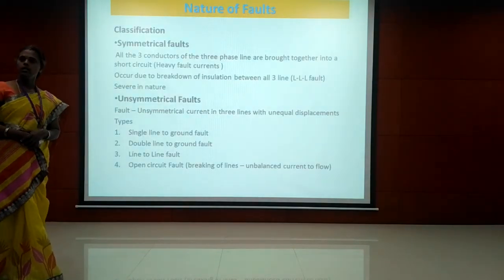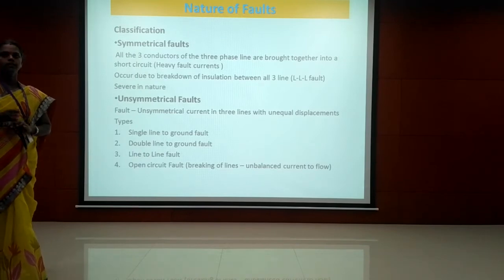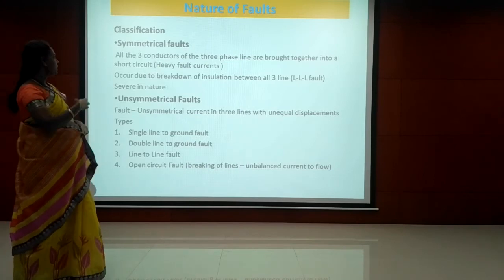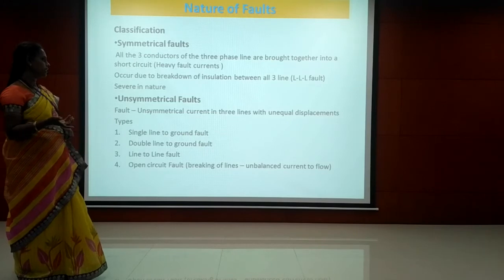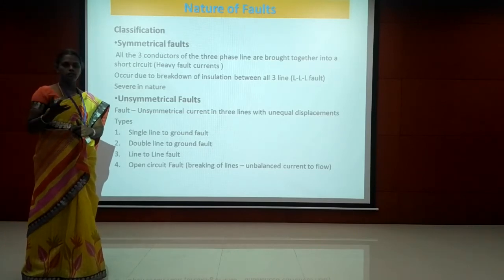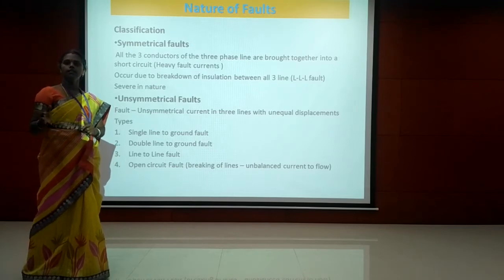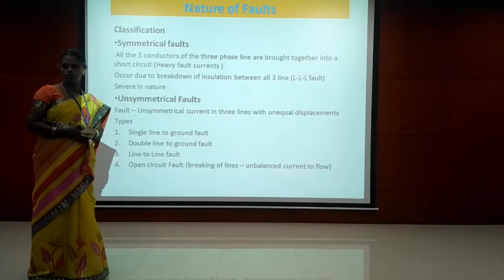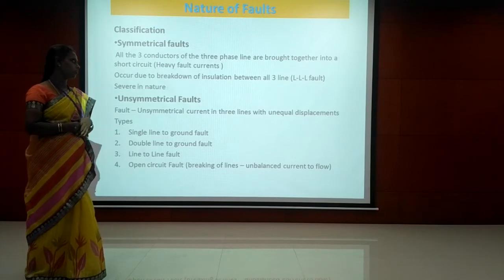So next, we studied the causes of fault. Then we have to know about the nature of the fault. We can classify faults into two: symmetrical fault and unsymmetrical fault. Symmetrical fault means in all three lines. We can take the three-phase transmission line. In all three lines there is a possibility of fault, where all three lines are connected to ground, that is, short-circuited to ground. That fault is the symmetrical fault.